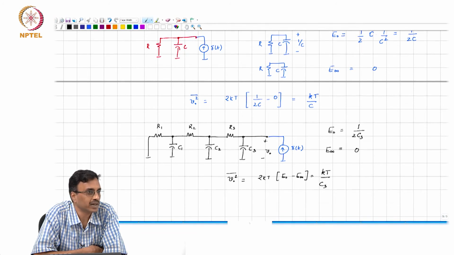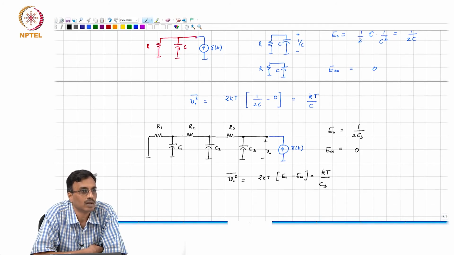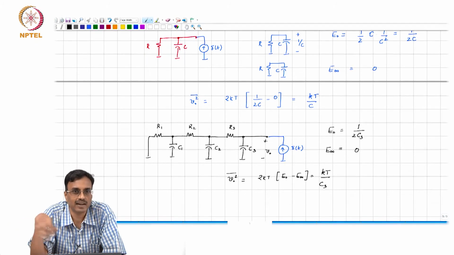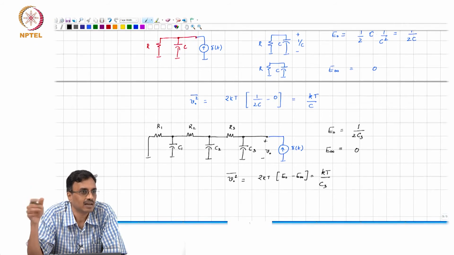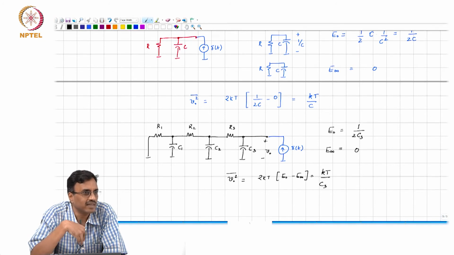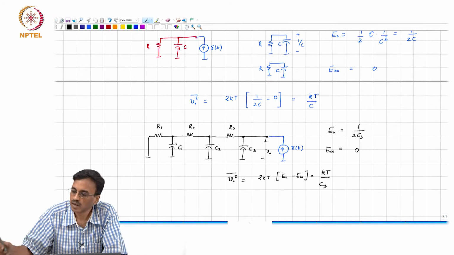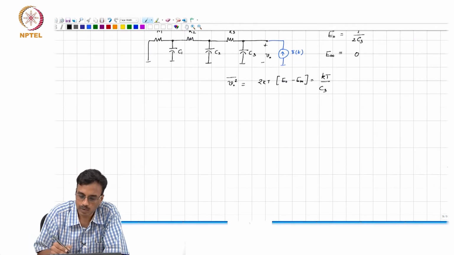So, it basically shows that it is wasteful to find the entire spectral density and integrate it and throw away all that information. If you are only interested in the total noise, it is much easier to use a technique like this. Okay.